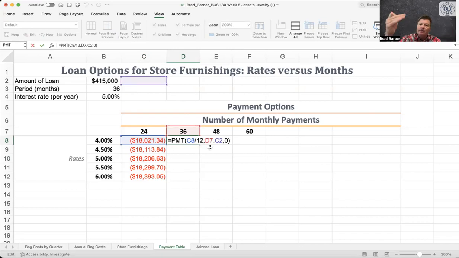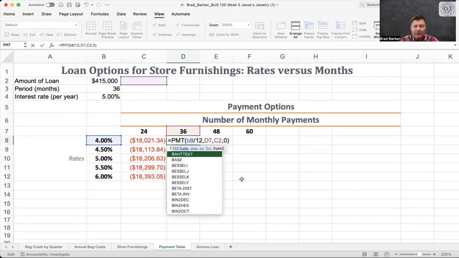Again, if you want to type them in instead of changing them, whatever's easiest for you. My C8 should be B8 because that's my interest rate. My D7 is correct because it's 36, but my C2 should be B2 because that is the loan amount.